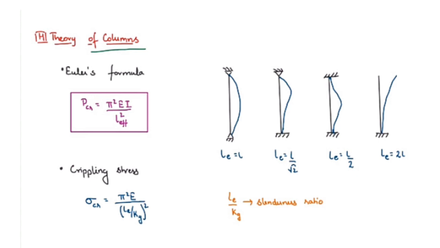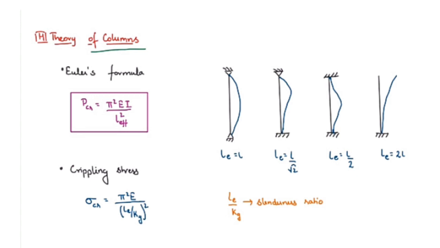Now in the case of a column we have two terms: crippling load, also called crushing load, and crippling stress. Crippling load is given by pi squared EI by L effective squared, and is denoted by P subscript Cr. Crippling stress is given by pi squared E divided by (Le by k) whole squared, where Le by k is the slenderness ratio, and crippling stress is denoted by sigma subscript Cr.